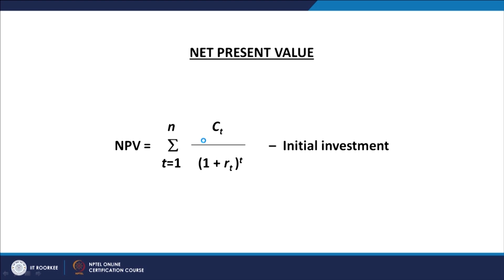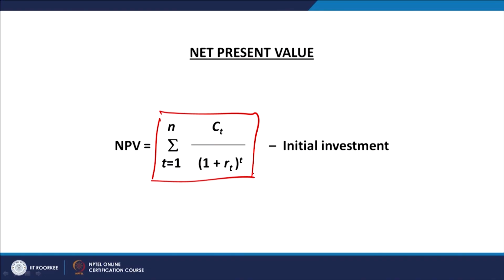If you look at this model of the net present value, you will find something we have already discussed under the time value of money, that is the discounting of the future cash flows. We discussed different things under the time value of money. One thing was the discounting of the future cash flows. In that we discussed the discounting of the uneven cash flows. Then we discussed the problem of discounting of the annuities, the cash flows which are in the annuities.